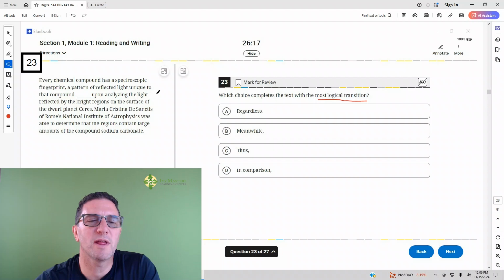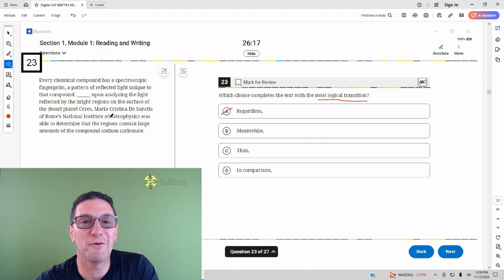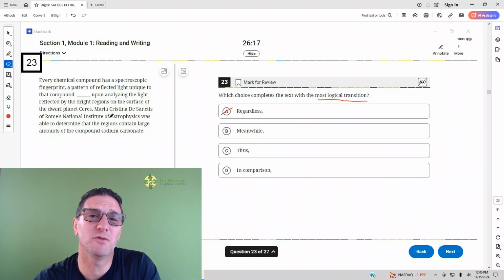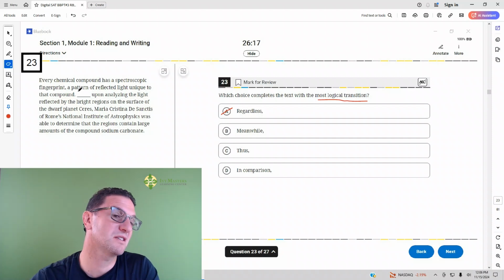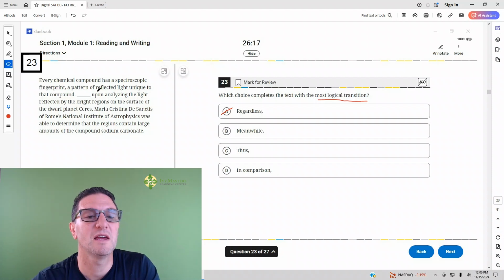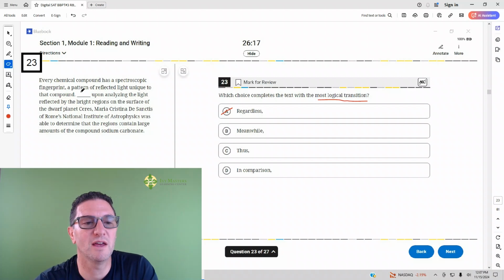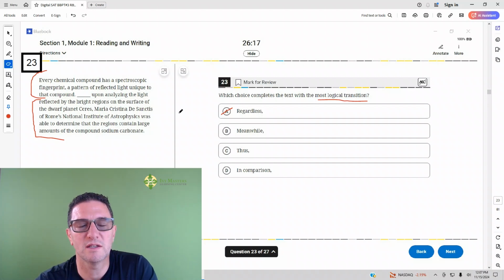So, does it show similarity or difference? It shows similarity. Regardless is going to show difference. All three of these could show similarity. So now what? Now, it's a good idea if you could predict what the blank is going to be. So, using this information, or because of this, or something like that, and then it says that, based on this information, Maria Cristina de Sanctis was able to do that.